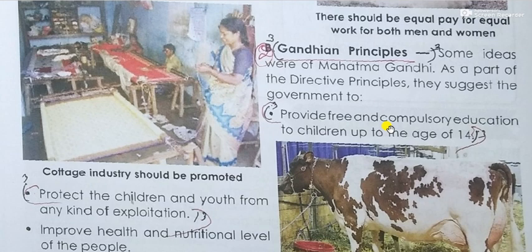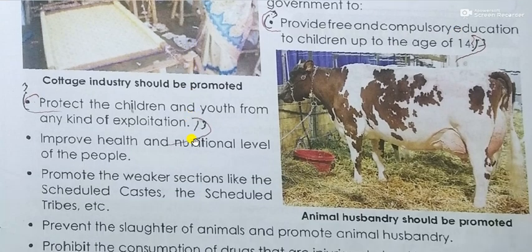Okay, that's why we have schools in every village, every area, we can find schools, and still a lot of things are happening, developing, because we have a policy to follow. And that's why the government is asked to provide, that's why government schools are providing free and compulsory education. Nobody should be left out up to the age of 14, which means up to 10th standard. Protect the children and youth from any kind of exploitation.